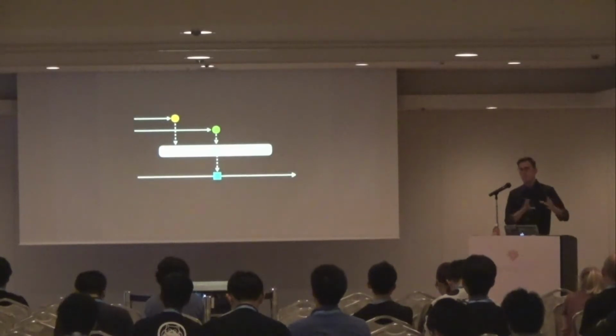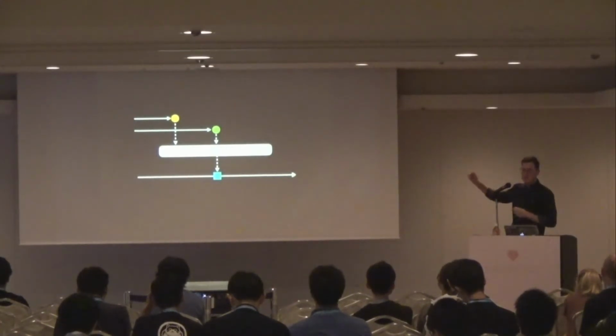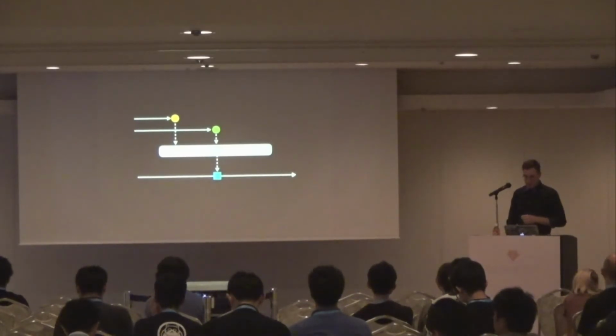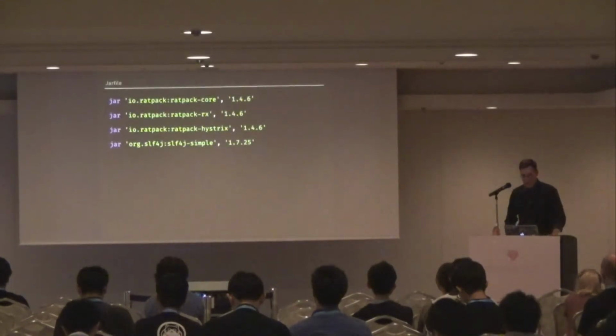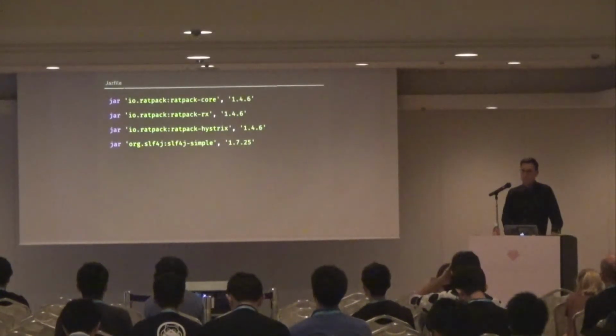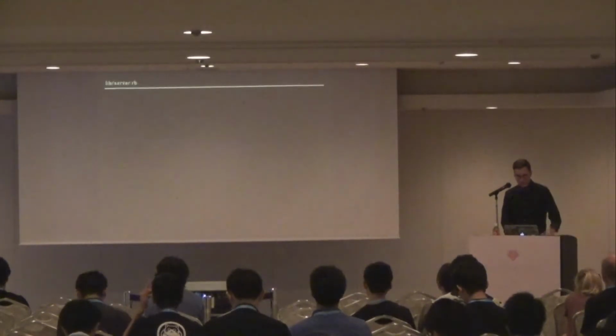We can zip multiple observables into a single result. This is how the application takes those multiple data sources like the database and the ISBNdb service and combines them into a single book object. So to add RxJava and Hystrix to our application, we edit our jar file and we add Ratpack Rx, which is the Ratpack bindings for RxJava, and then Ratpack Hystrix, the first-class support that Ratpack has for the Hystrix library.